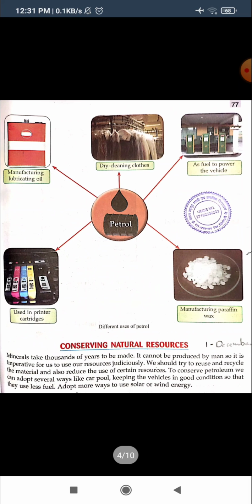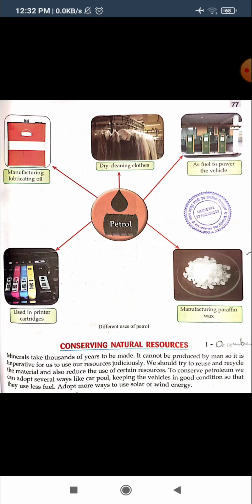You can see one picture here, so you will understand the different uses of petrol. At the center you can see the petrol, and the different uses of petrol. First use, manufacturing lubricating oil. Second, dry cleaning clothes. It is also used as fuel to power the vehicle. Next, it is also used for manufacturing paraffin wax, which is used to make candles, and used in printer cartridges.